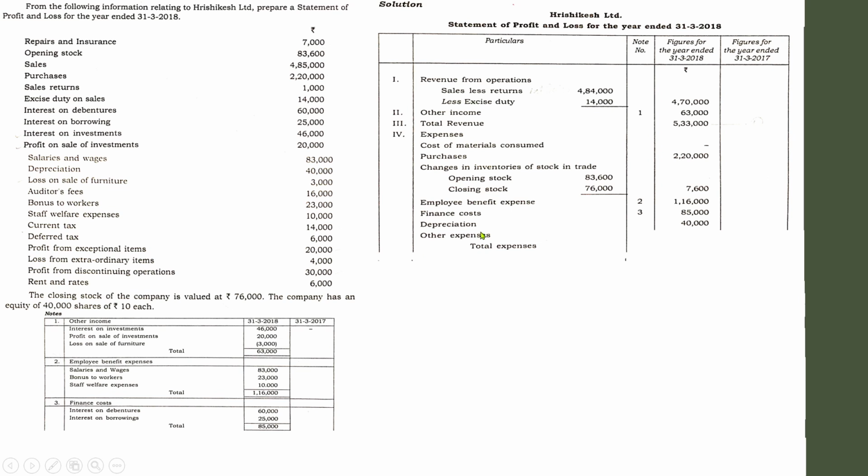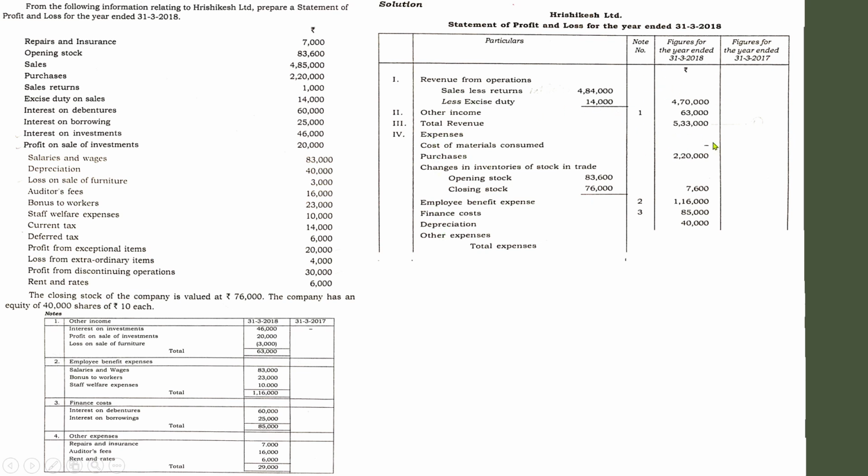So find out the amount of other expenses. Other expenses constitute the 3 items which I have mentioned now: repairs and insurance 7,000, auditors fee 16,000, rent and rates 6,000. You will get 29,000. So you can show the total of other expenses here. After that you have to take the total of expenses, not the incomes.